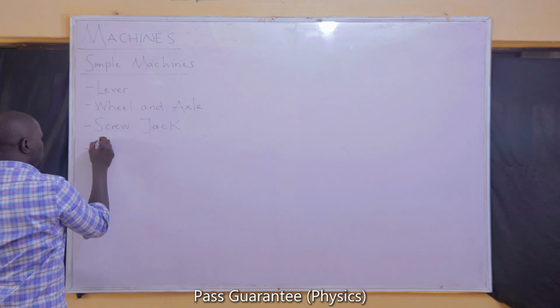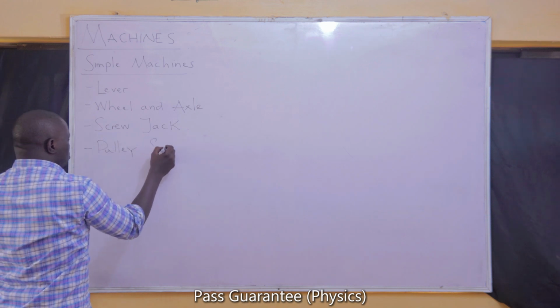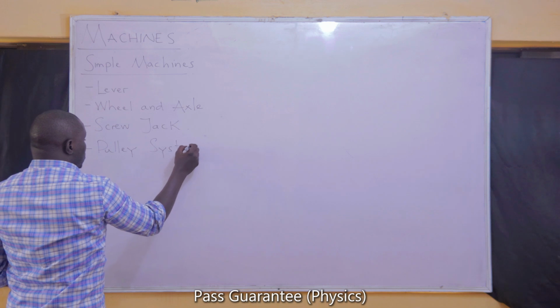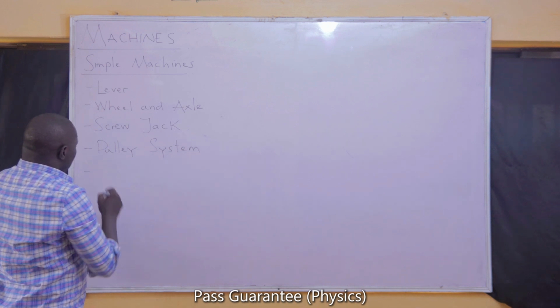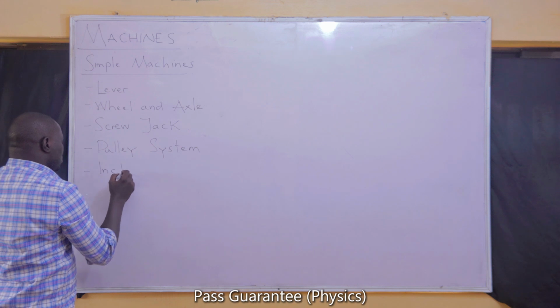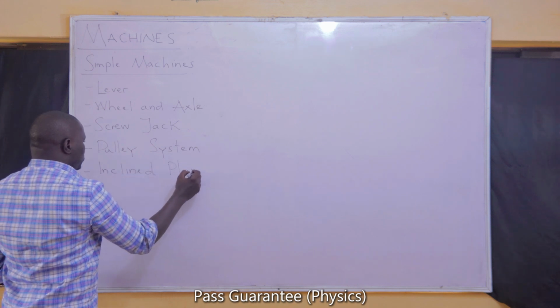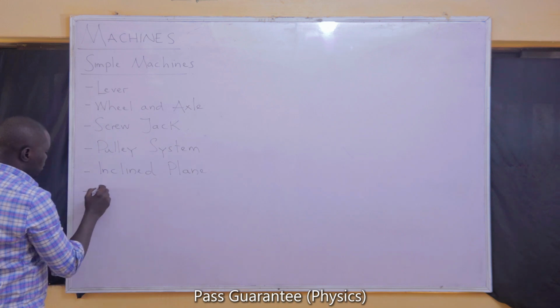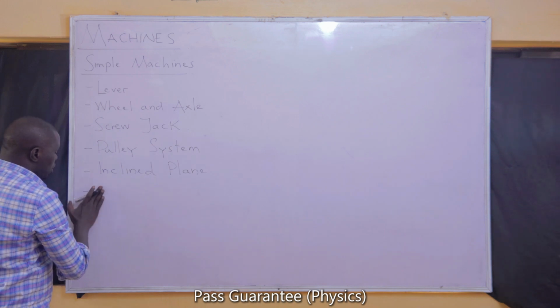We have a pulley system. We have an inclined plane. And we have a gear wheel.